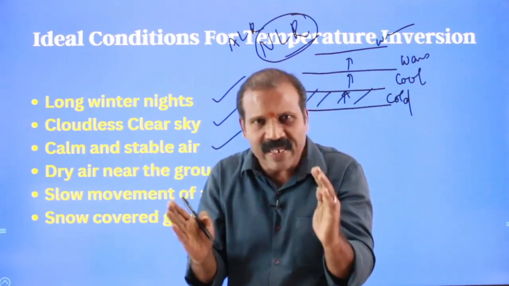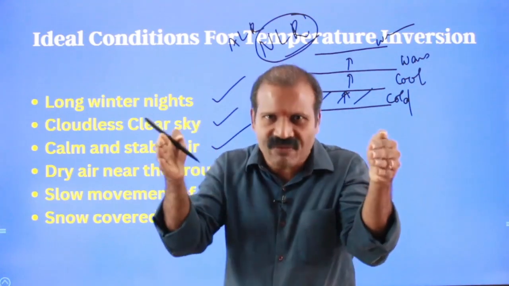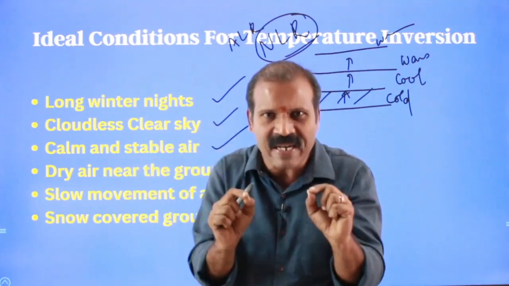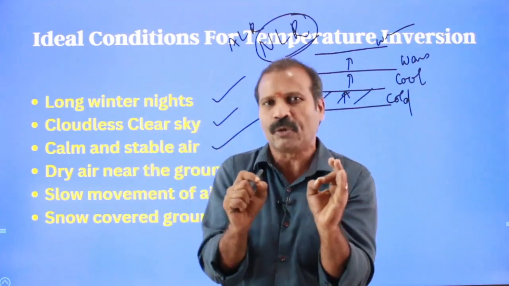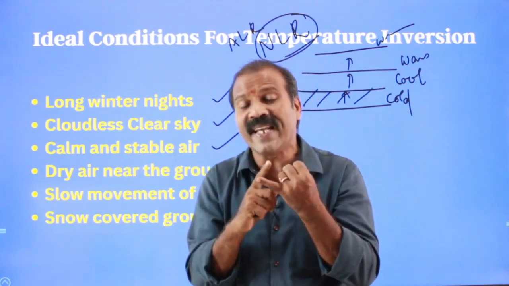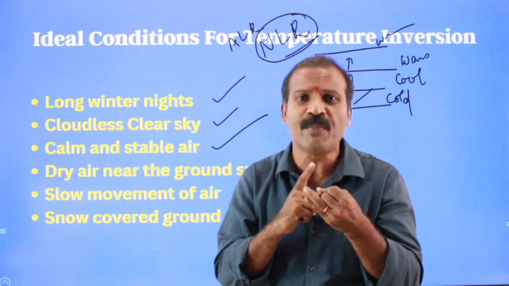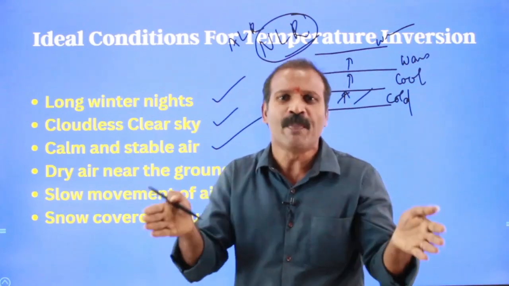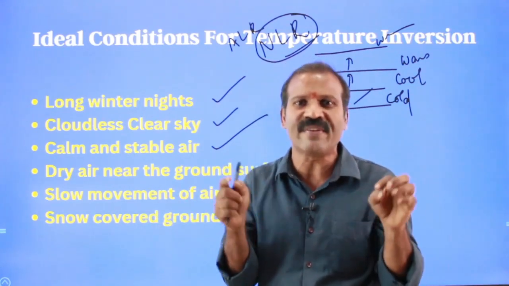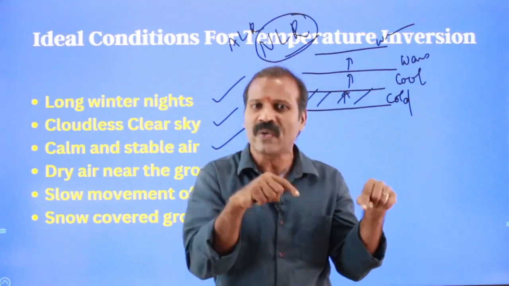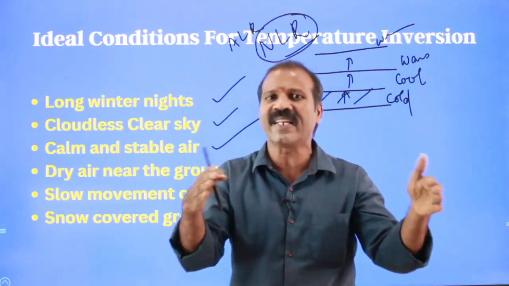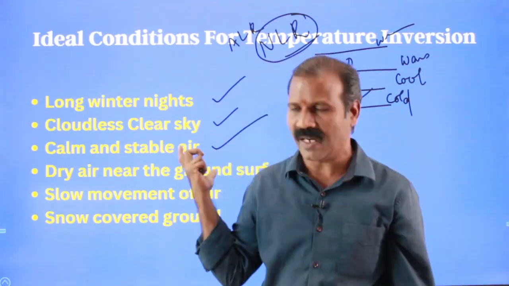That means whatever air is found in situ must be stable air, and calm air conditions should prevail. There should not be any cyclonic condition, any atmospherically tumultuous condition. That should not prevail in that particular region. If such conditions are found in a particular region, then the region would never exhibit thermal inversion.